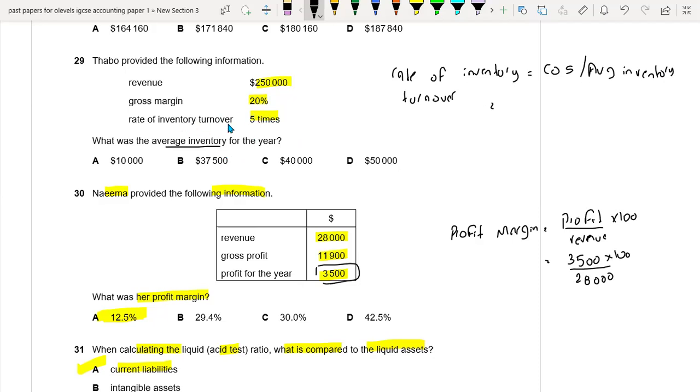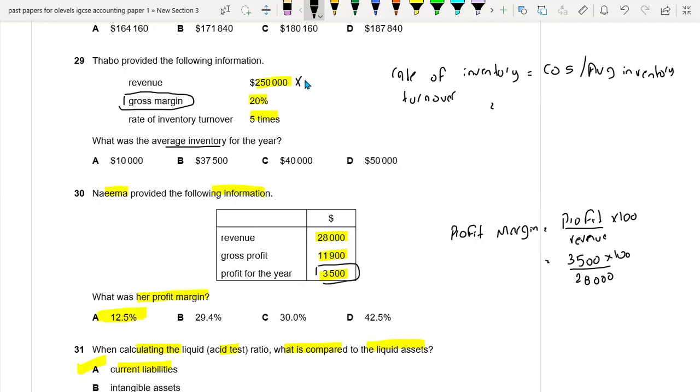We have the gross margin, which is 20%. Basically, we have to find the cost of sales. So 250,000 is the revenue. We can easily find the gross profit by multiplying 20% with the revenue.